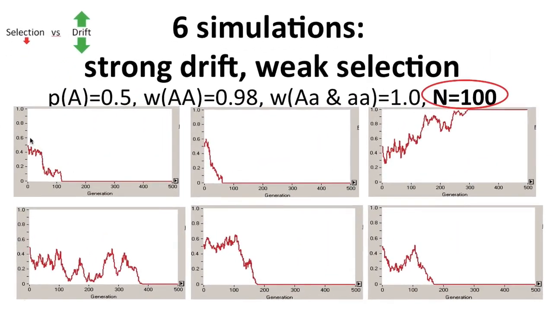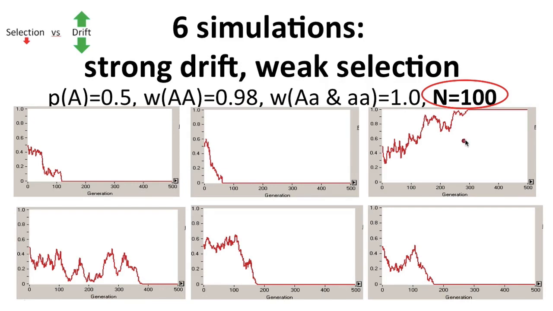We see this first one, you know, it bebops around, but eventually big A is lost, as you expect from selection. Here it bebops a lot more, eventually big A is lost. Bebops some, big A is lost, bebops some, big A is lost. It was a funny one. 1 out of 6 of these actually had a bebop up to the point that everybody's big A. So you've actually lost the better allele. Little a is the better allele. But in this case, you fixed the big A type. That's kind of funny. And here we've lost big A.